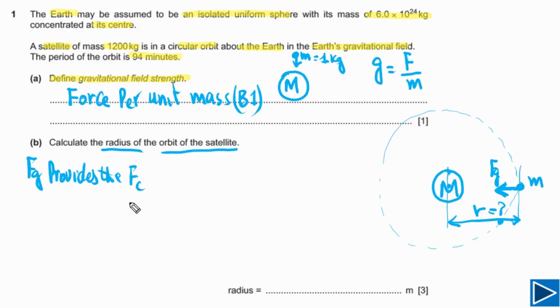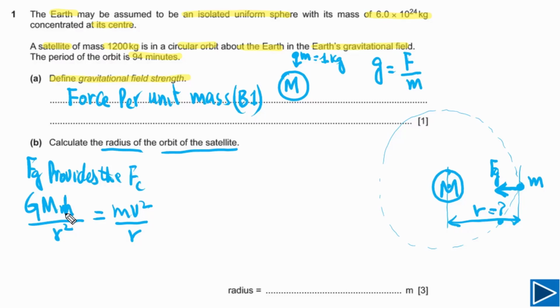But you cannot say gravitational force is equal to centripetal force. Centripetal force is just fancy name for resultant force, and it is not a force by itself. In this case, gravitational force is providing the centripetal force. Now we need to understand, according to Newton's law of gravitation, gravitational force is equal to G capital M small m divided by the distance between centers of two bodies square, and centripetal force is equal to mv squared divided by the distance between centers of two bodies. And so they are the same.